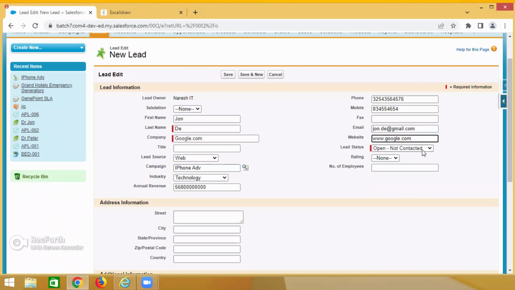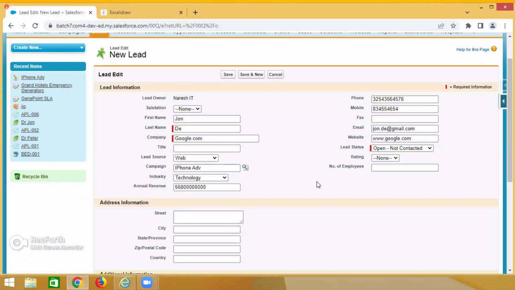www.google.com. Right? Now, rating. Lead status. Lead status means, see, this lead. Who is the lead? John. John already contacted or connected or converted something. Okay, forget about that as of now. I will tell you. Now, number of rating.